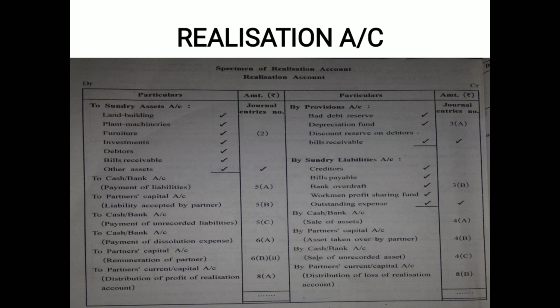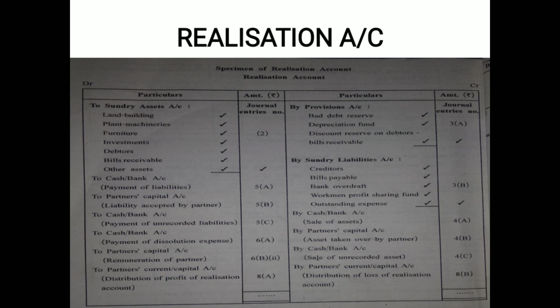Further, when dissolution expense of partnership firm is paid, this is the next topic. So on page number 283 now of your textbook, when dissolution expense is paid by firm and to be borne by the firm, realization account debit to cash and bank account, cash and bank has been credited. So in the process of posting, debit side, realization account on your screen, debit side, and here to cash and bank account, payment of dissolution expense, journal entry number. Yes?